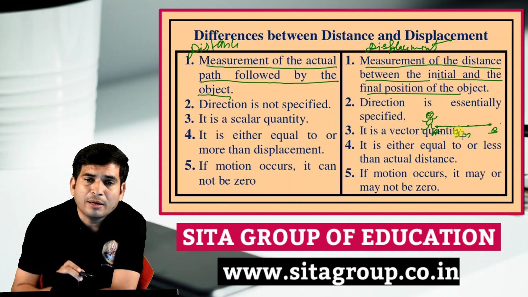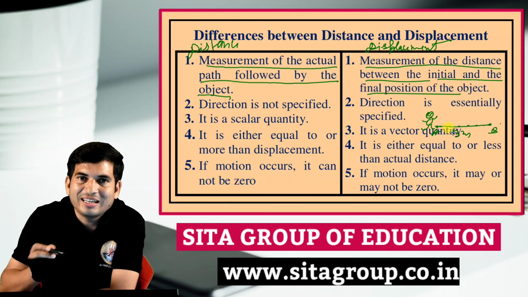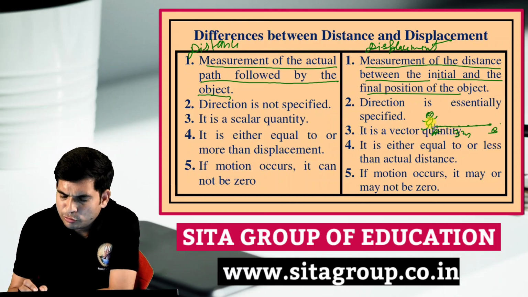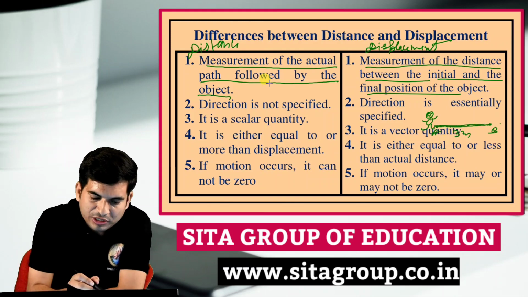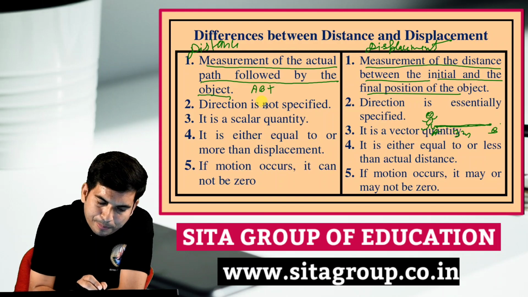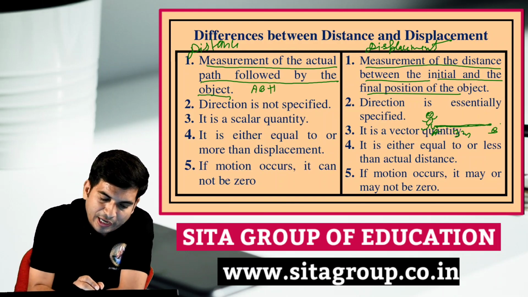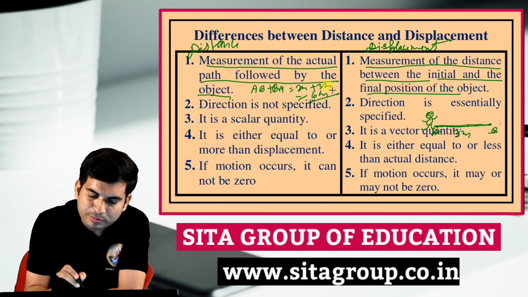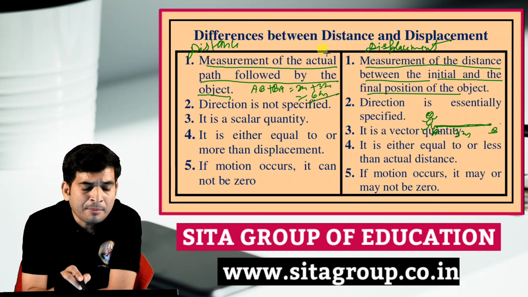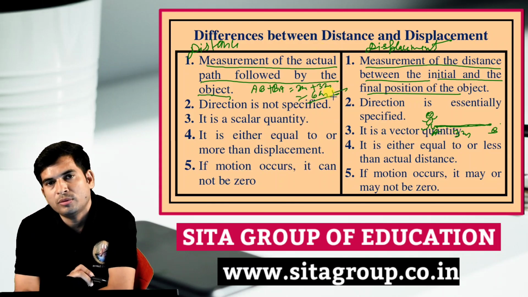Then if you talk about what exactly the distance is here, and what exactly the displacement is here, you will see that A to B, if you talk about distance, is AB plus, again returning as time passes, B to A, BA. How much? 3 meter plus 3 meter. 3 plus 3 is what? 6 meter. The measurement of the actual path followed by the object is 6 meter. How much did he travel? 6 meter.